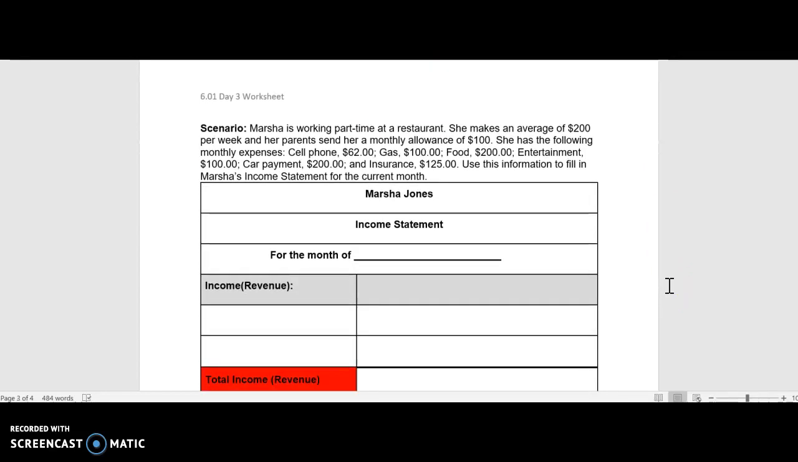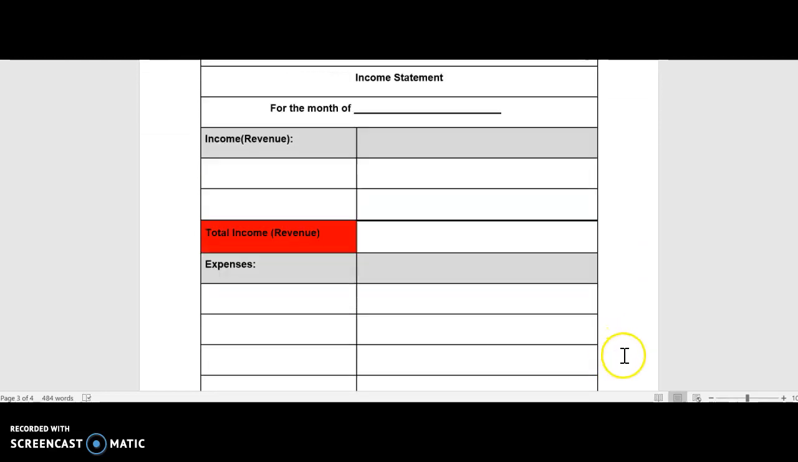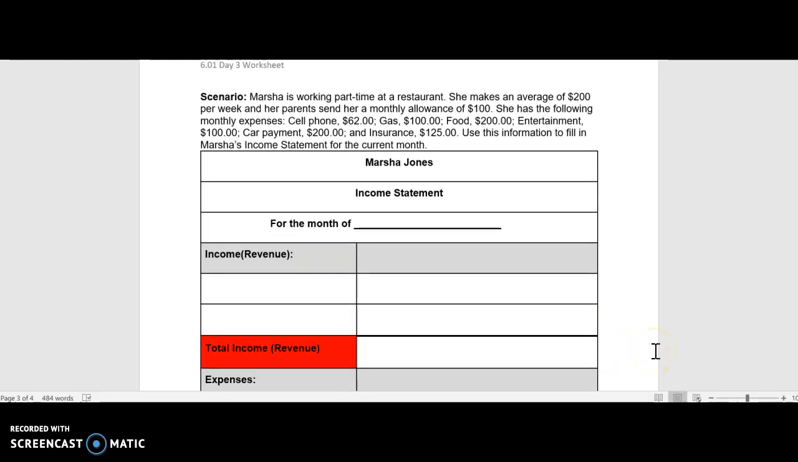Now for the second scenario, it is giving you an income statement. And don't panic, this is pretty much the same thing. Just because it's entitled income and expenses, most of this makes sense because you should be familiar with some of these scenarios. The scenario states that Marsha is working a part-time job at a restaurant. She makes on average $200 per week, and her parents send her a monthly allowance of $100. She has the following monthly expenses. So it's already broken down for you what her expenses are. Her cell phone bill is $62. Her gas is $100. Her food is $200. Entertainment is $100. Car payment is $200, and her car insurance is $125.